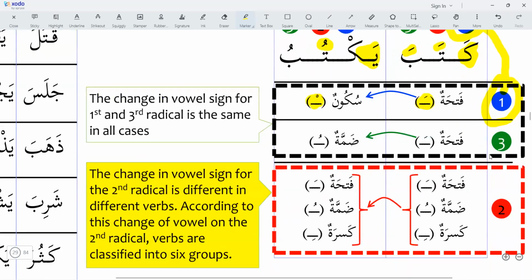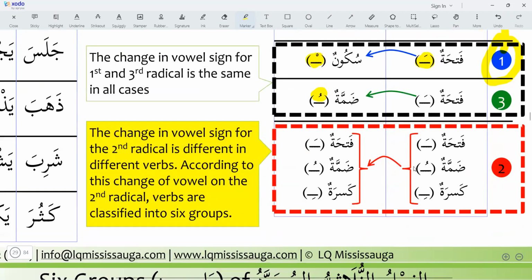And second radical, in the fi'l madi, it is taking fatha, and when we change into the fi'l mudare, it takes dhamma. So these two changes will take place with every verb. So first radical will be silent and the third radical will take the dhamma in fi'l mudare. Changes will happen to the second radical.